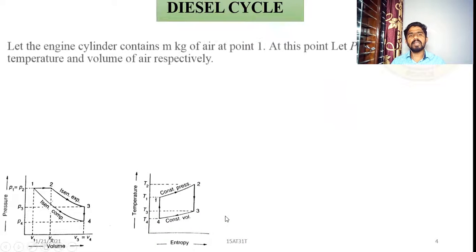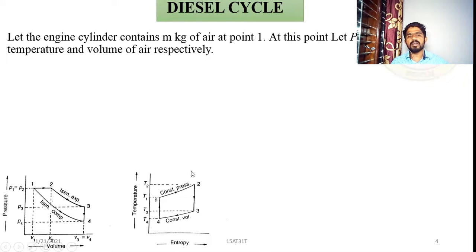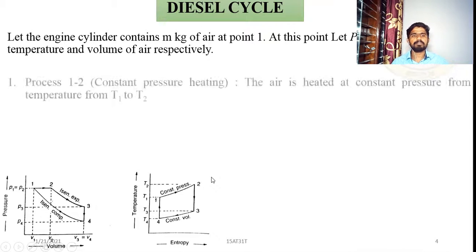In the diesel cycle, let the engine cylinder contain m kg of air at point 1. At point number 1, P1, T1 and V1 are the pressure, temperature and volume of the air respectively. That is the initial condition, the base condition.